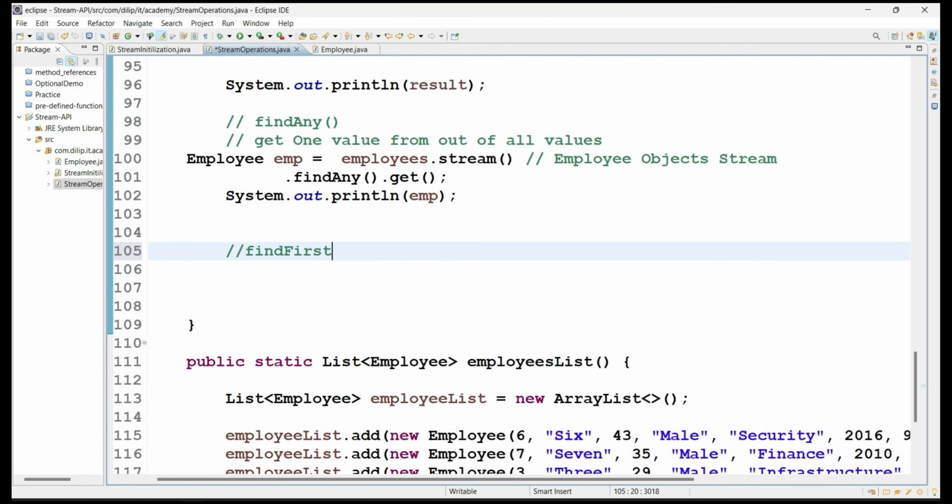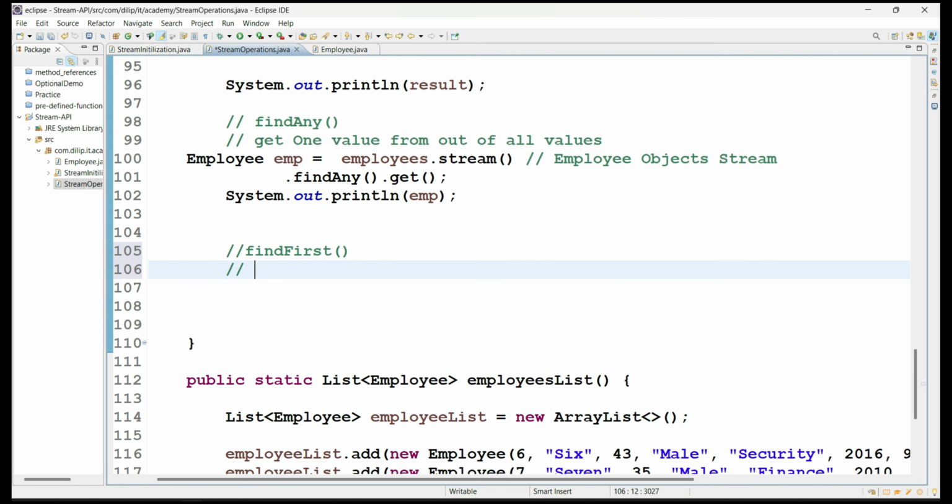Now it is simple and similar to findAny. What will it return? It will always return the first element of the stream.